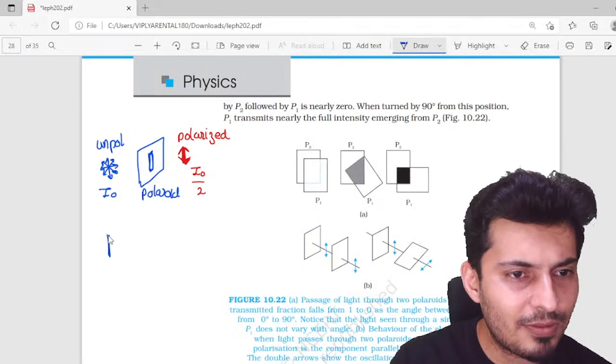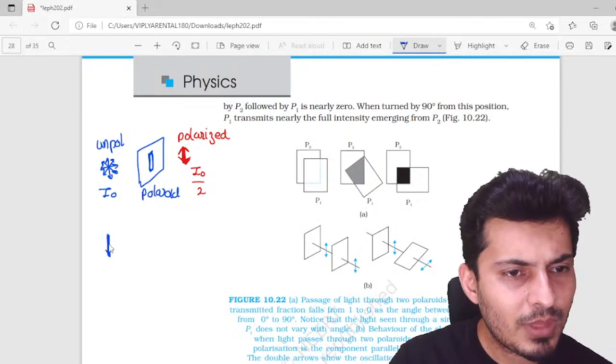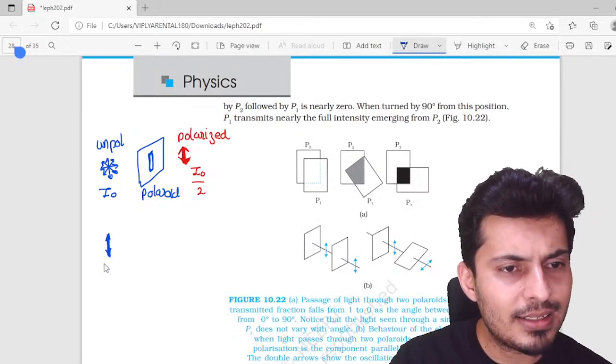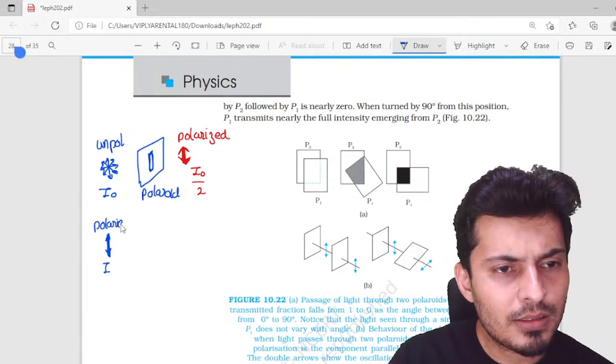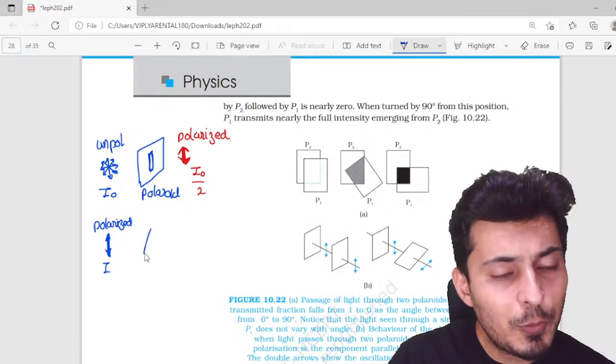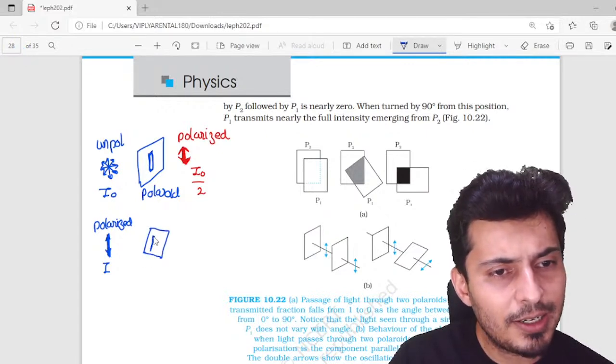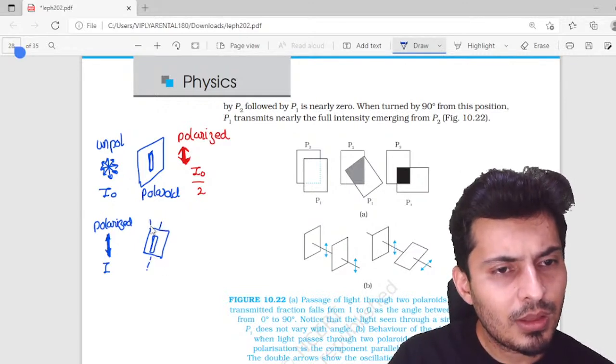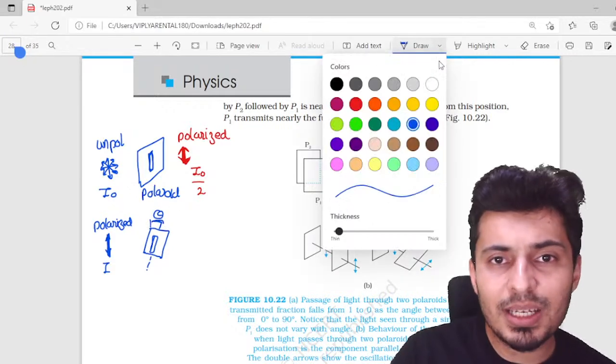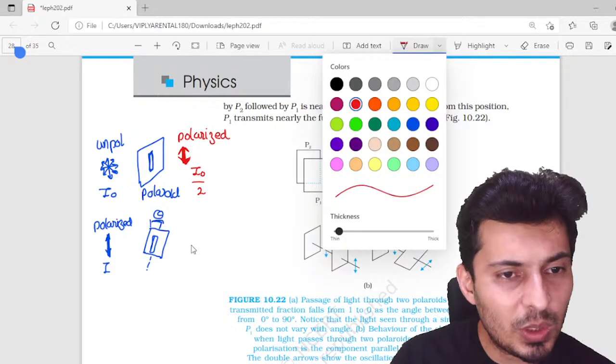If you have polarized light, let's say of intensity I, and then you pass it through a Polaroid which is at an angle, let's say theta, then the light which will come out of it will be only a component of it.